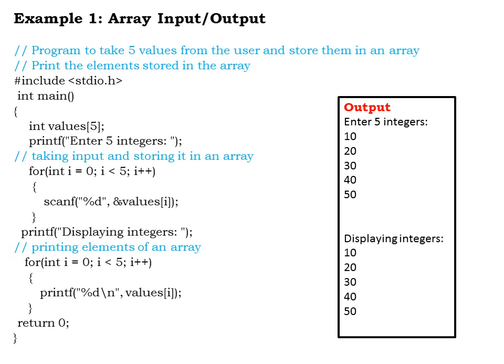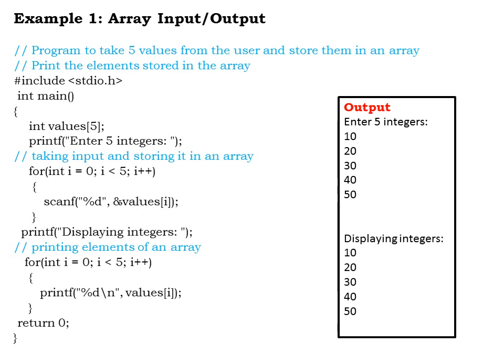So I use a printf statement displaying the integers. We have a for loop which is going to print the values continuously. I have put the printf statement which is going to display the values that are stored inside the array. As this statement is going to be repeatedly called, I put it into a loop. We use a for loop here. Again I have initialized the value of i as 0. As we know that the array index value starts from 0, so I have initialized i equal to 0 here.